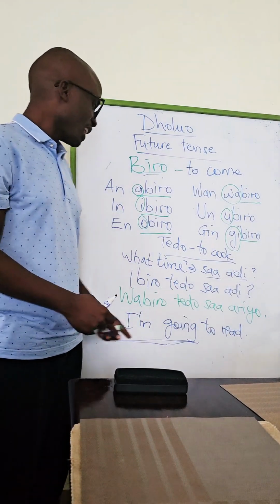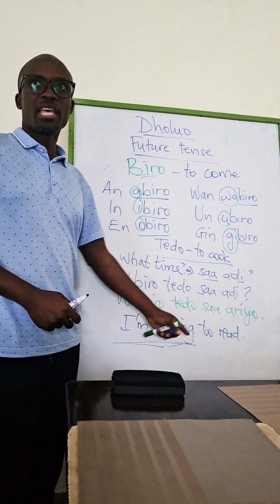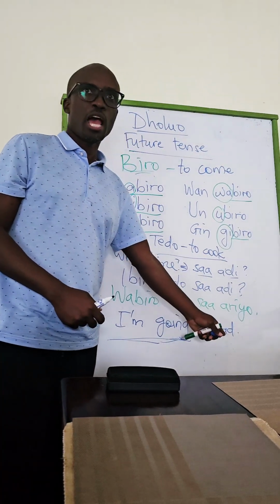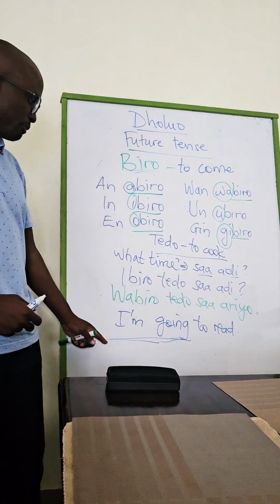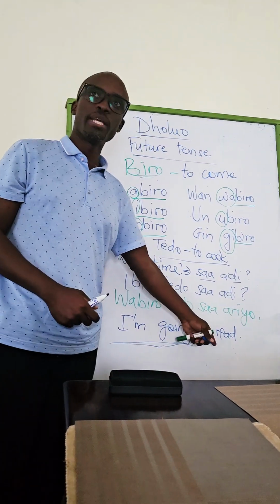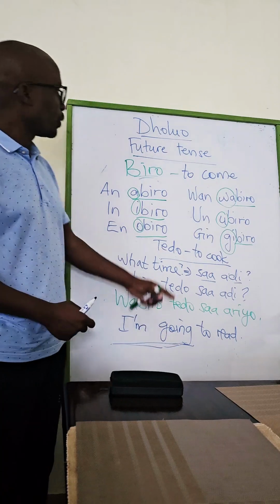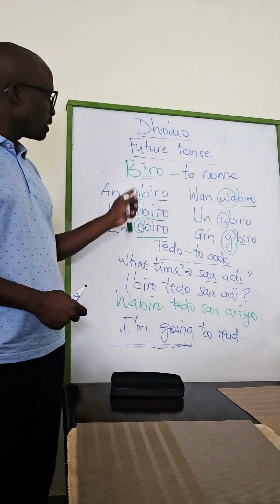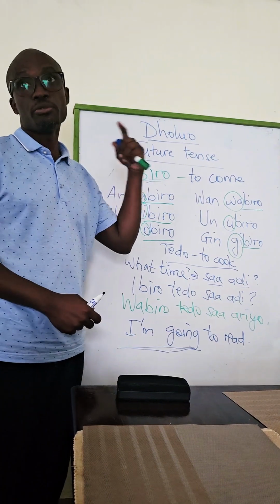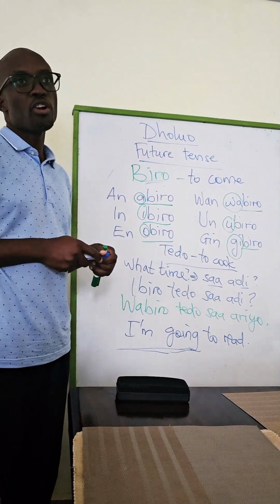It does not mean that for you to read, you must go somewhere. It doesn't mean that you are going to travel to a place to read. It only means that the reading will happen in the future. But now in Dholuo, instead of using the verb to go, we use to come. So abiro is simply used to indicate that it will happen in the future. Okay? And you use it for all the verbs.